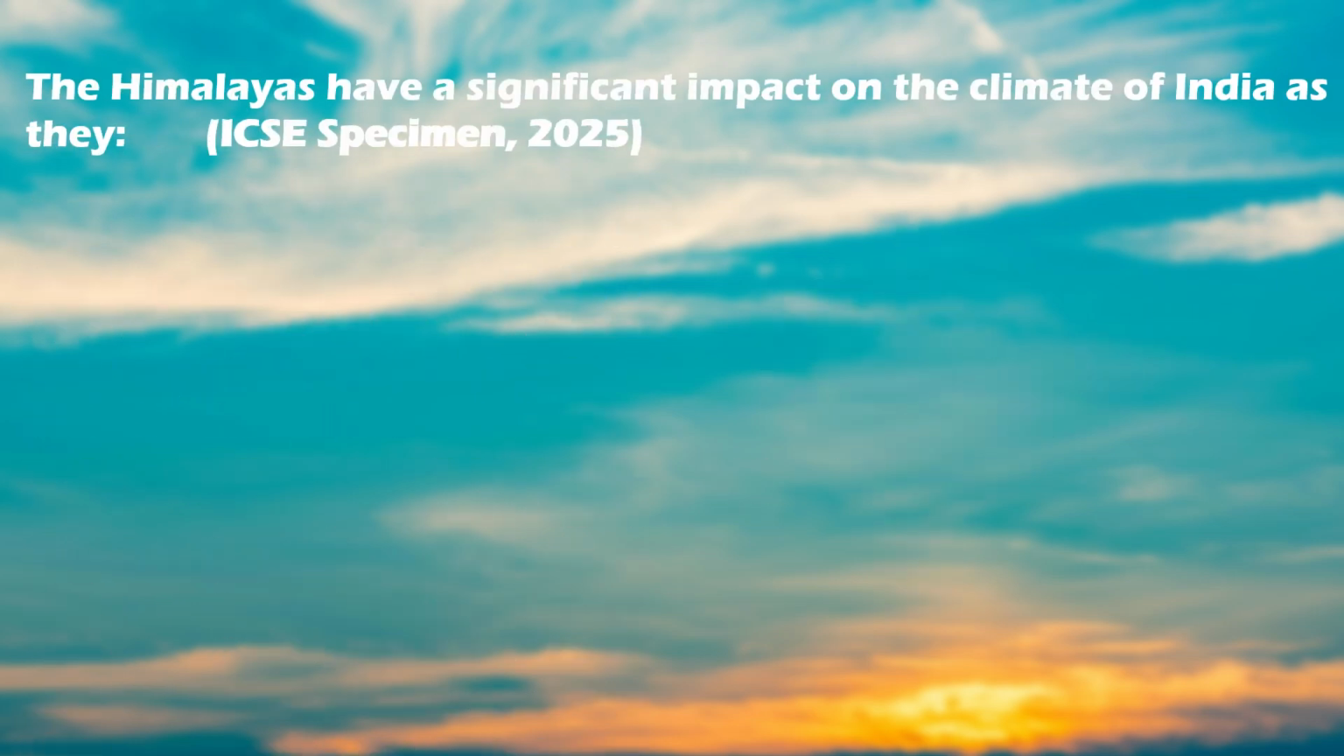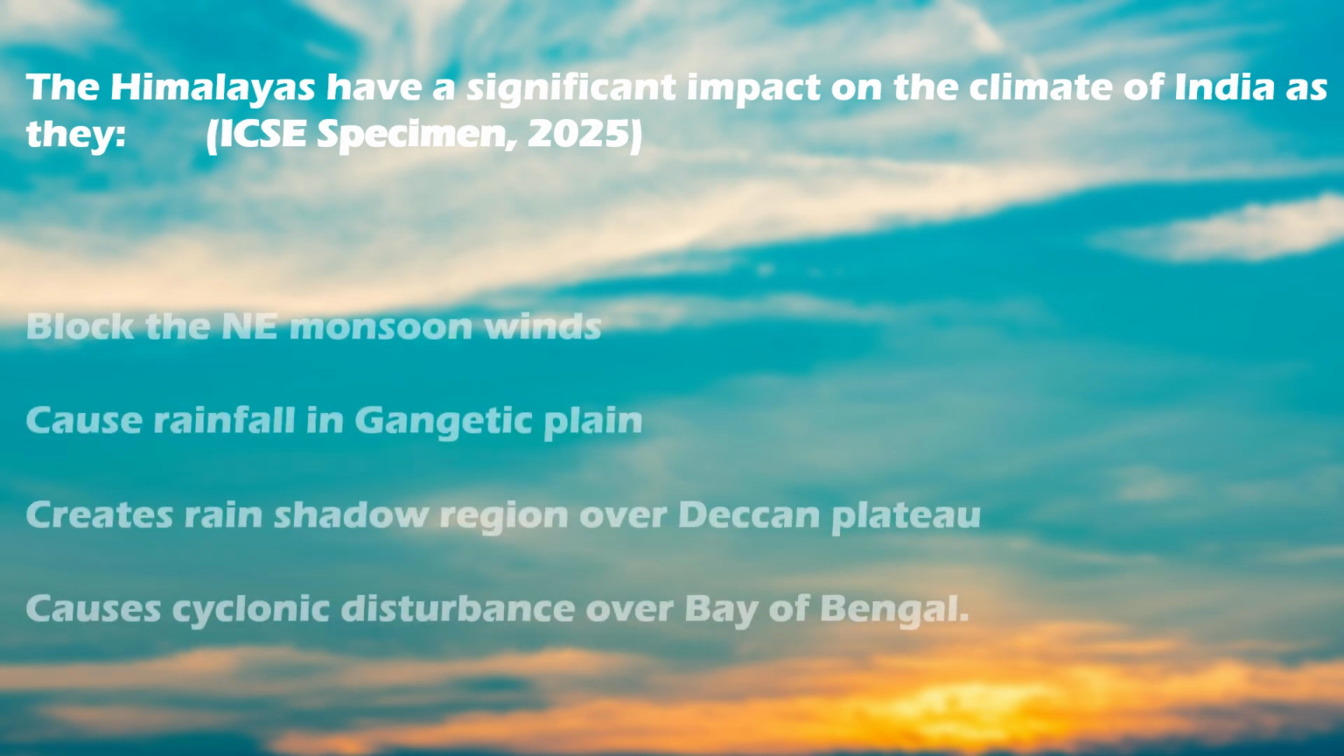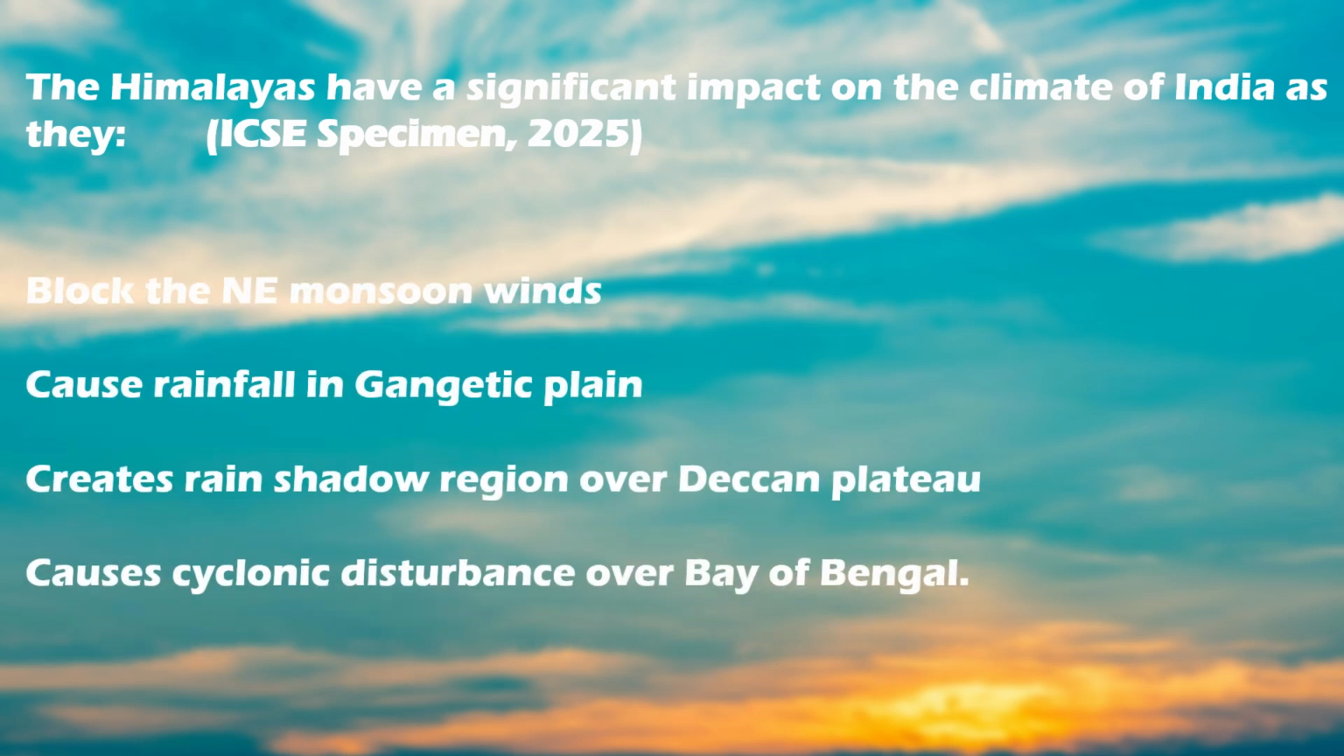The next question. The Himalayas have a significant impact on the climate of India as they, and the options are, block the northeast monsoon winds, cause rainfall in Gangetic Plain, create rain shadow region over Deccan Plateau, cause cyclonic disturbance over Bay of Bengal. And the correct answer is cause rainfall in Gangetic Plain.